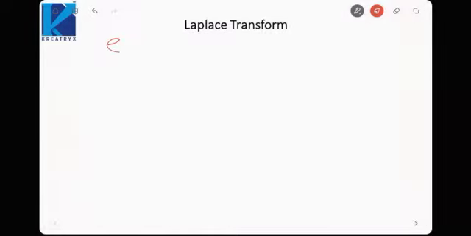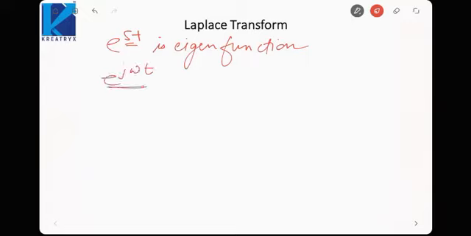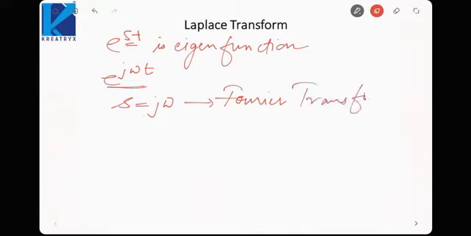Okay, so in this chapter what we will look at is that this property isn't restricted to imaginary values only. That is, e raised power st is an eigenfunction, and this s does not necessarily have to be an imaginary value, because earlier we were saying e raised power j omega t. So whenever s is equal to j omega, it will be a Fourier transform. But here I am saying s can have any value, not necessarily an imaginary value.